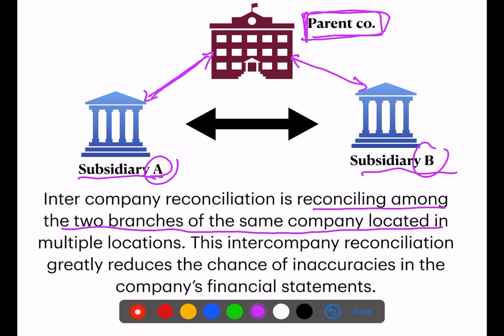It can be in India or outside India. This reconciliation reduces the chance of inaccuracies in the company's financial statements. So whenever they prepare the consolidated financial statement at the end of the year, there will be no problem, because the balances of both the entities should match.